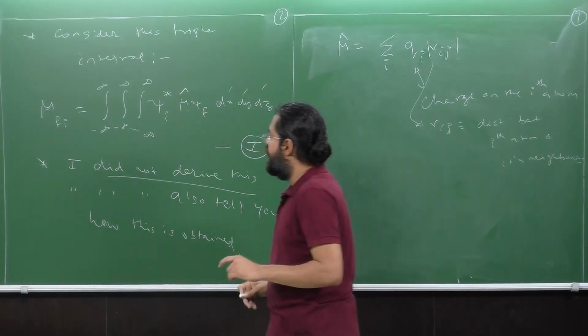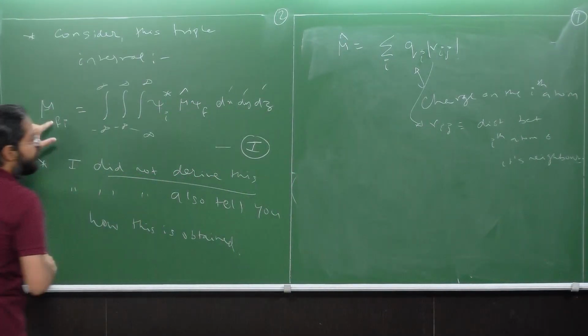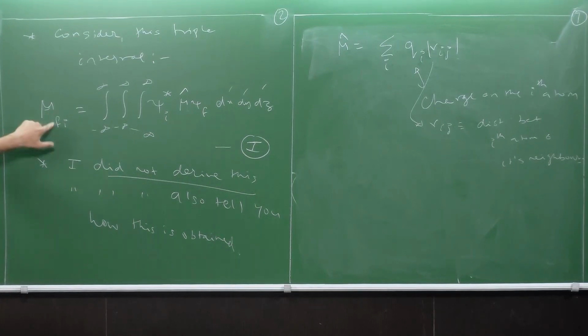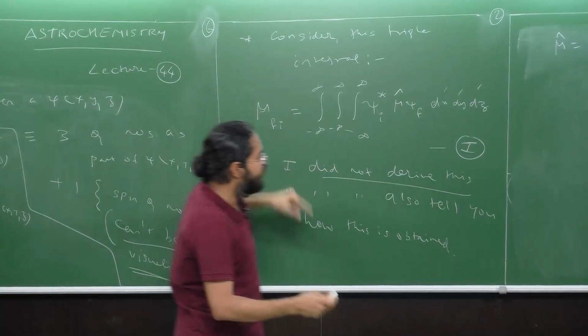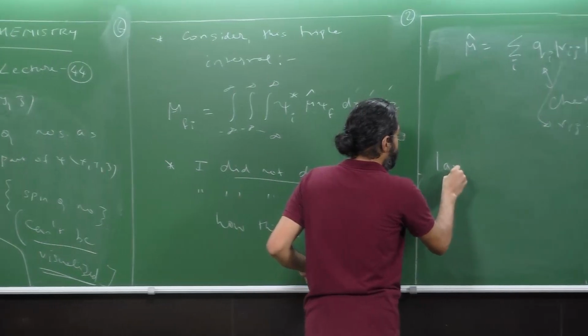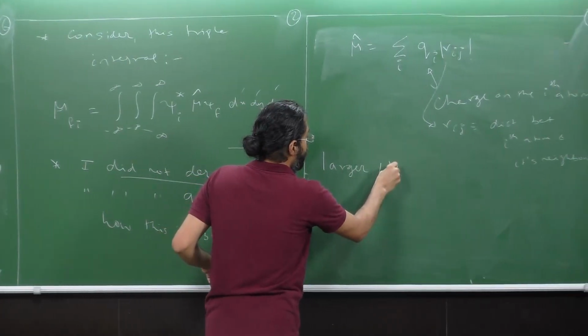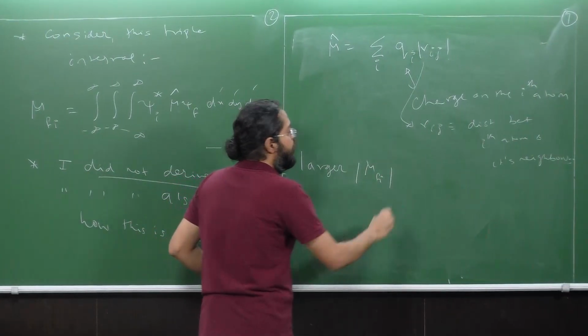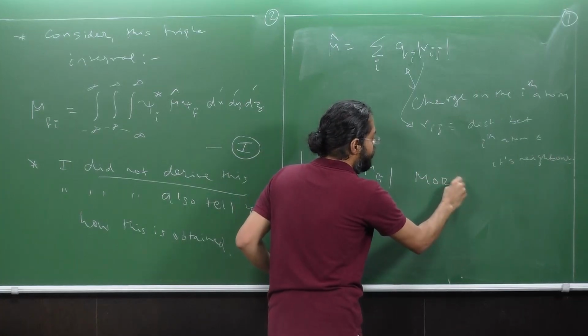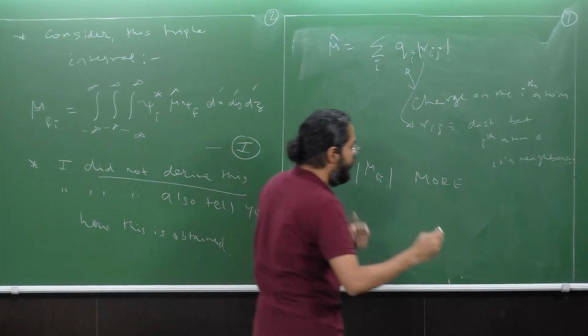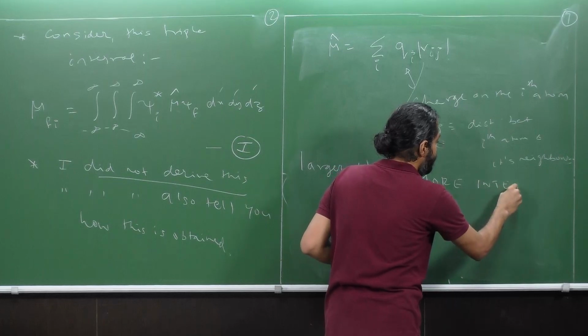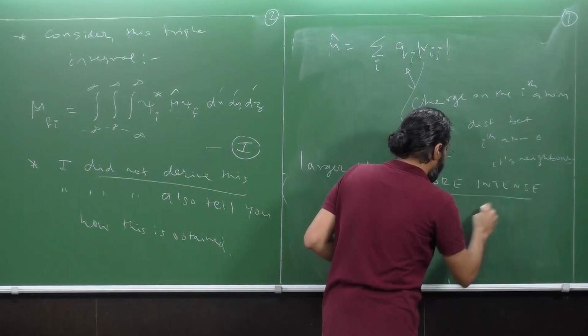And the larger the magnitude of this mu fi, the more intense the spectral line. I think I've already told this. I'm repeating it for emphasis.